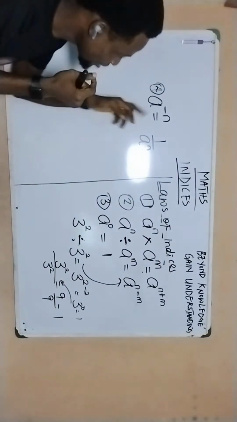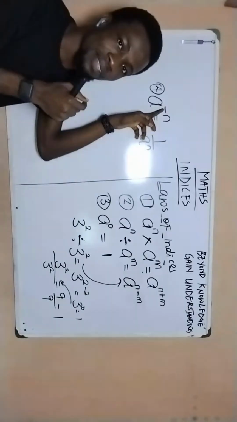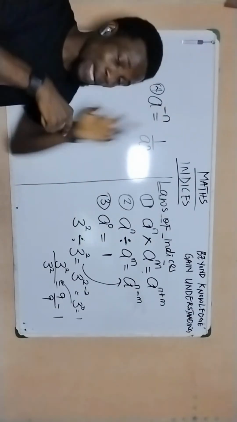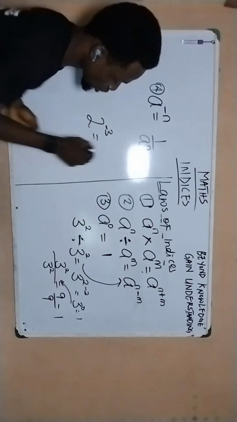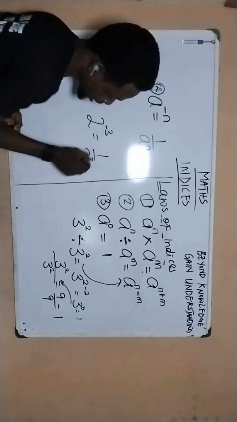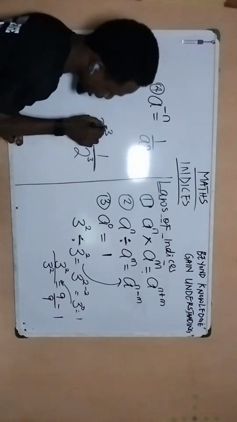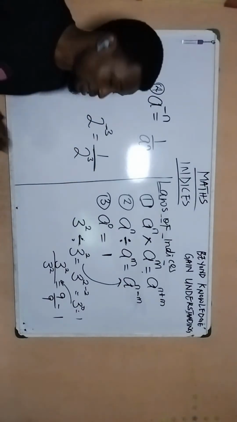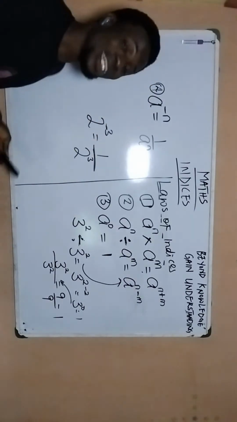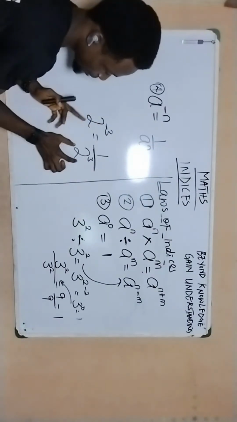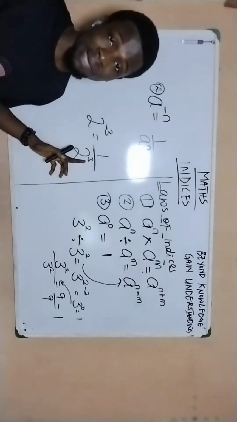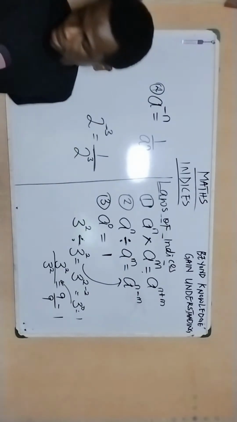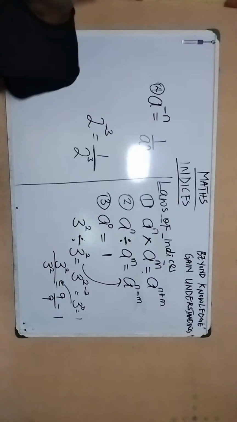Meaning that negative simply means inverse. So let's say you have 2 raised to the power of minus 3. This can also be written as 1 over 2 to the power of 3. So this negative here has translated to the inverse, 1 over that particular base raised to the power of 3. And if you look at it now, you see that the 3 here does not have any negative, because this is inverse. This is what the inverse law is talking about.